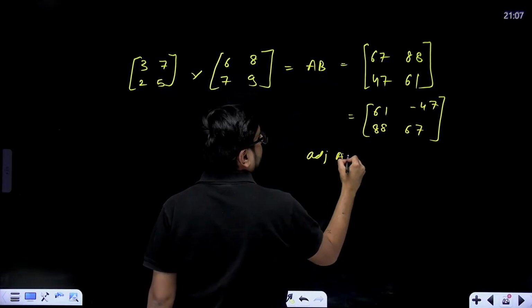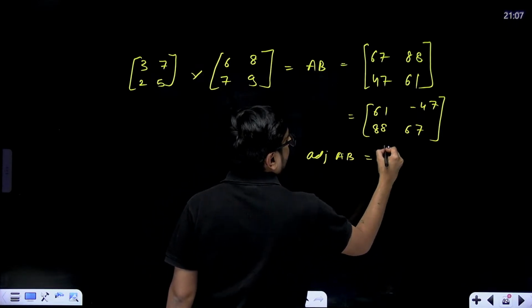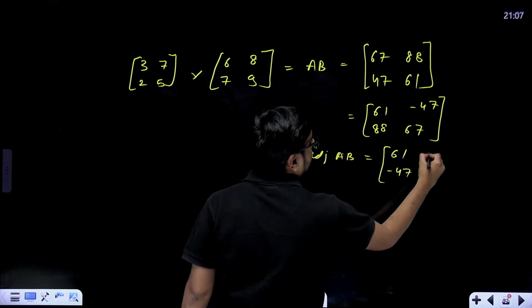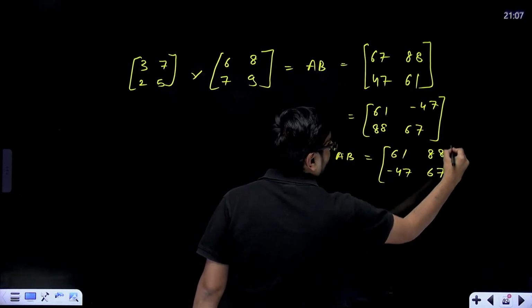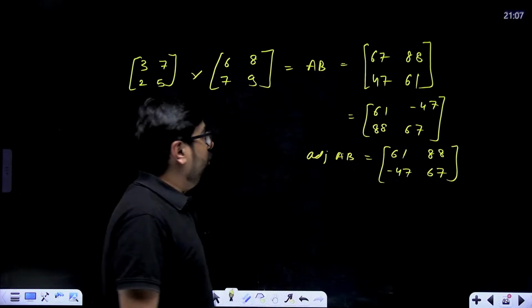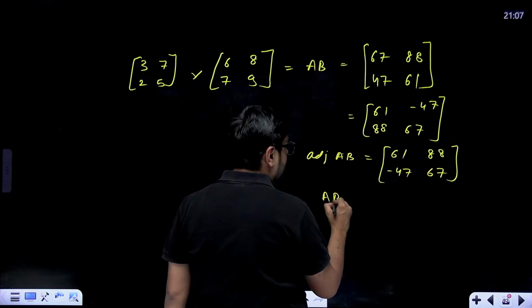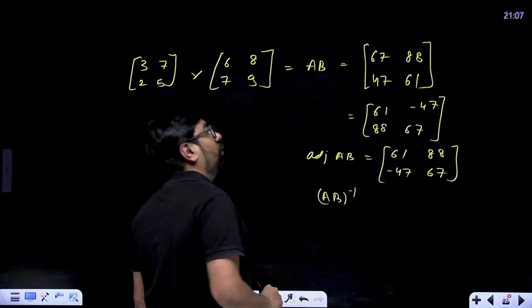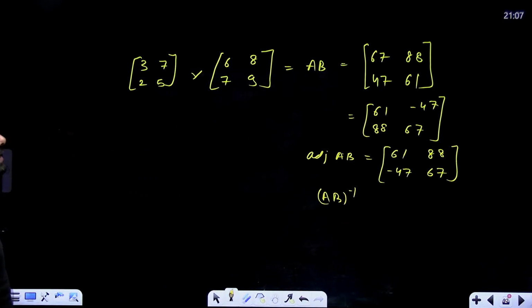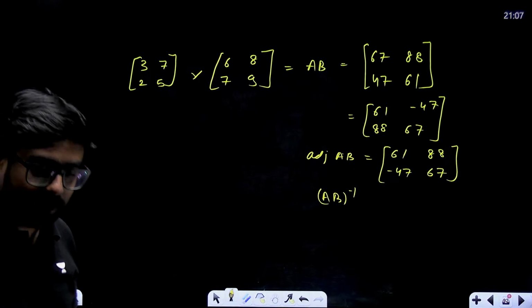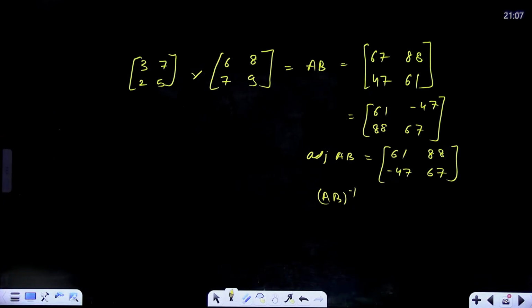Adjoint of AB will be equal to 61 minus 47 here, 88 and 67 over here. Correct. Then you will be finding AB inverse. 67 into 61 minus 88 into 47. This we'll have to calculate actually, because determinant of AB you need to find, or you can calculate on your own.